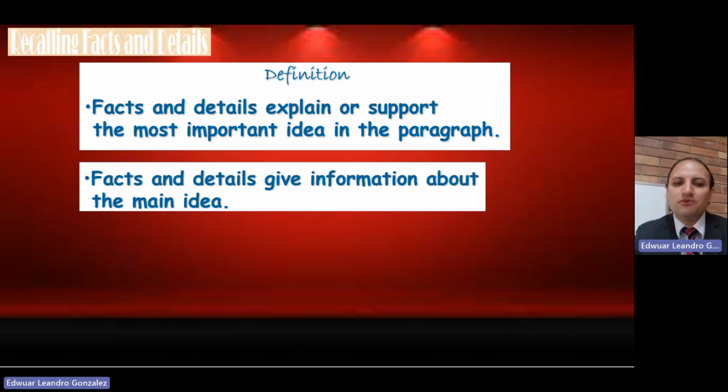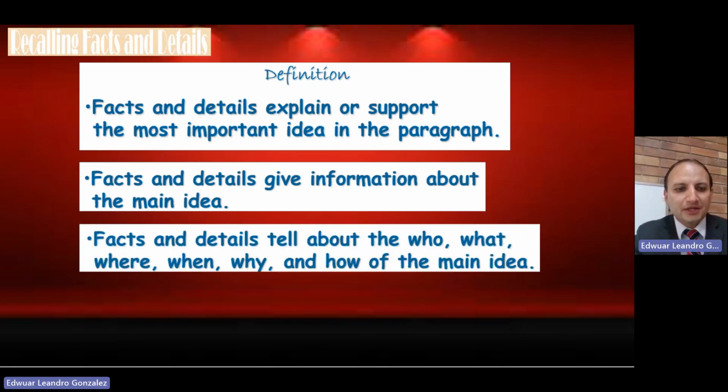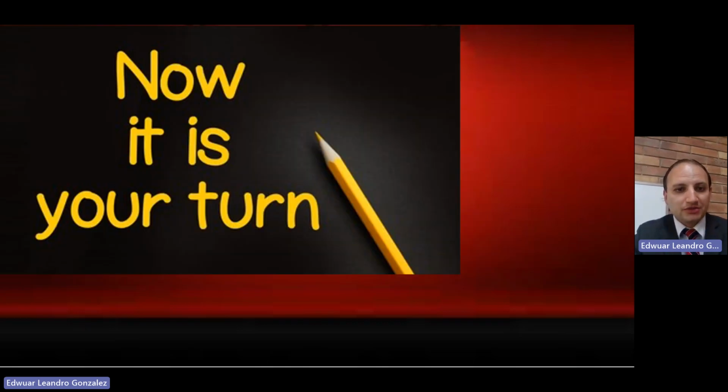Facts and details give information about the main idea. It means, in this case, they give extra, additional information, but it is not the most important sentence in the paragraph, because in this case, we are talking about the main idea. Facts and details tell about the who, what, where, when, why, and how of the main idea. So you think about that. These WH questions are going to help you understand where the details are in the text.